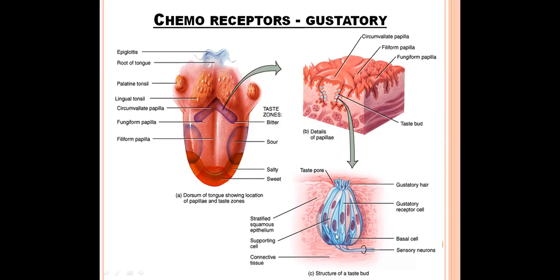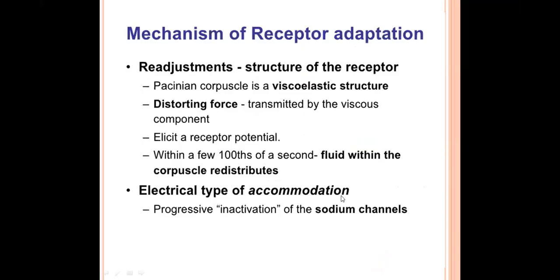As all these gustatory receptors are having nerve fibers, they are connected to the sensory neurons. So in the gustatory receptor, potential will be generated. When this receptor potential is conveyed to the sensory neurons, it will be converted into action potentials. So this is the mechanism how we receive the taste information.